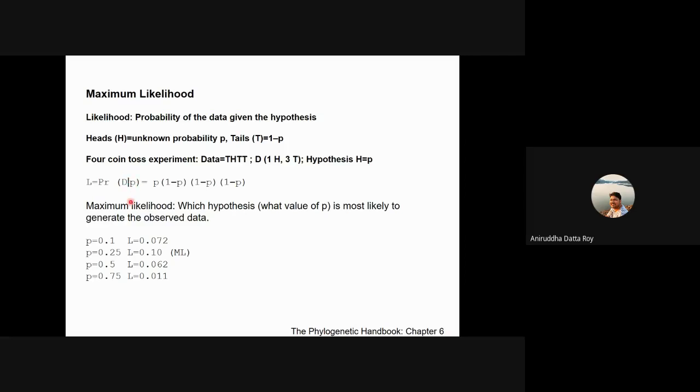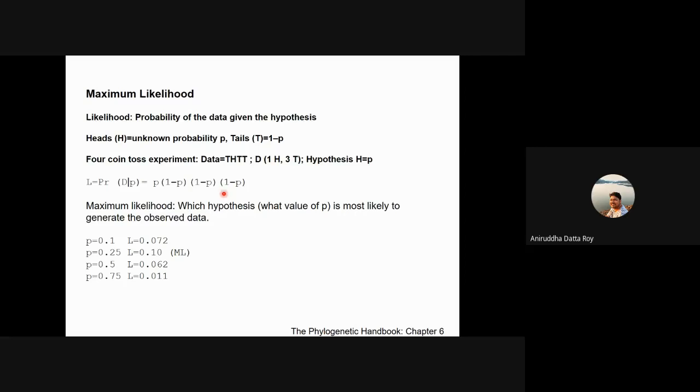So your P is the hypothesis, D is the data, and remember that we've got 1 heads and 3 tails, right? So heads is P and tails is 1 minus P. That's 1 heads and 3 tails, so that's P times 1 minus P times 1 minus P times 1 minus P, right? So what we can start doing is plotting different values.